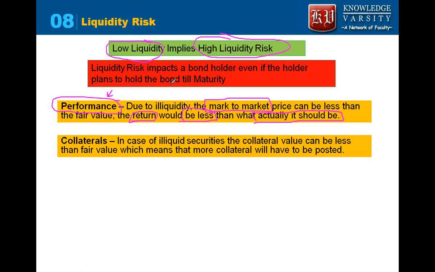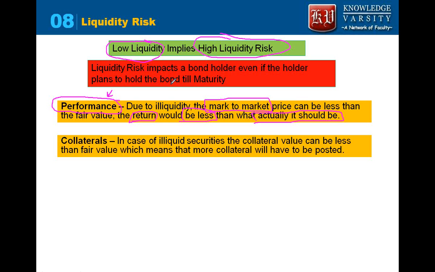And secondly, we saw that in repo, the institutions are giving the bonds as collaterals. Even in short sales, you can give the bonds as collaterals. Usually what happens is when the bond given as collateral has low liquidity, due to mark to market, its price will be lower.